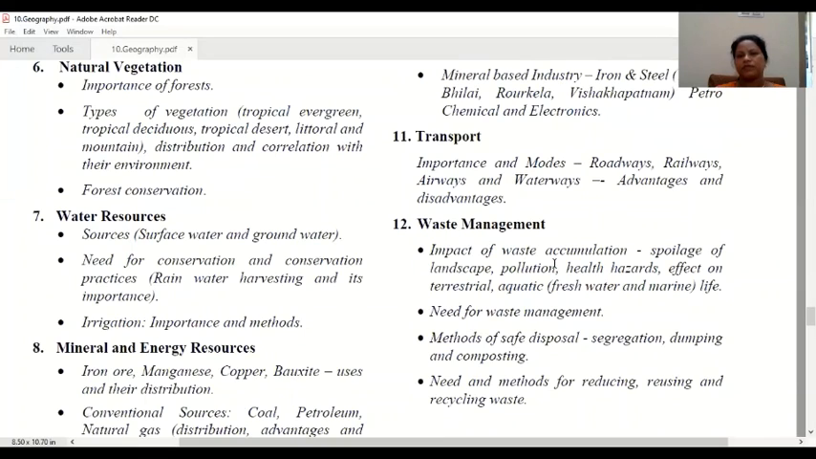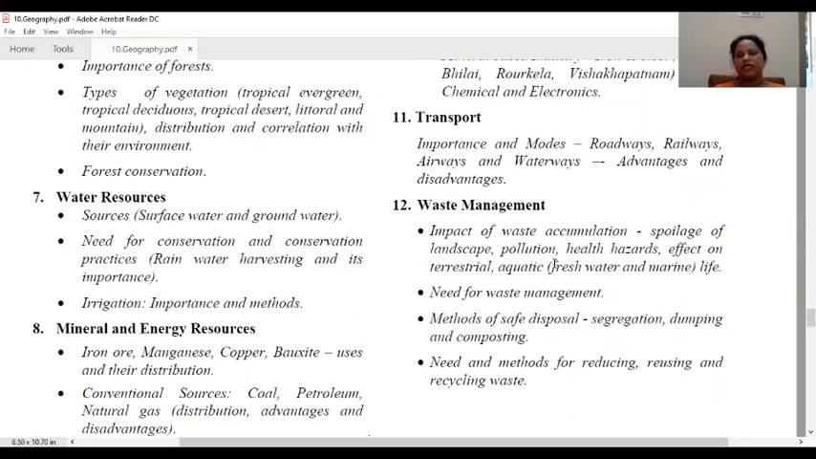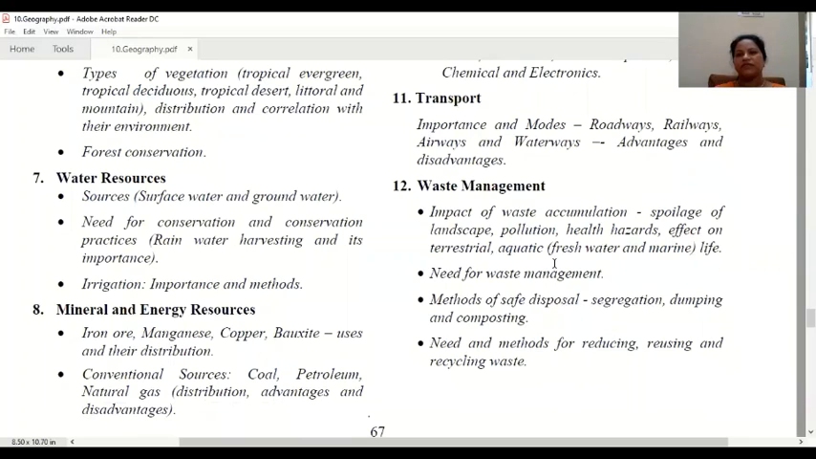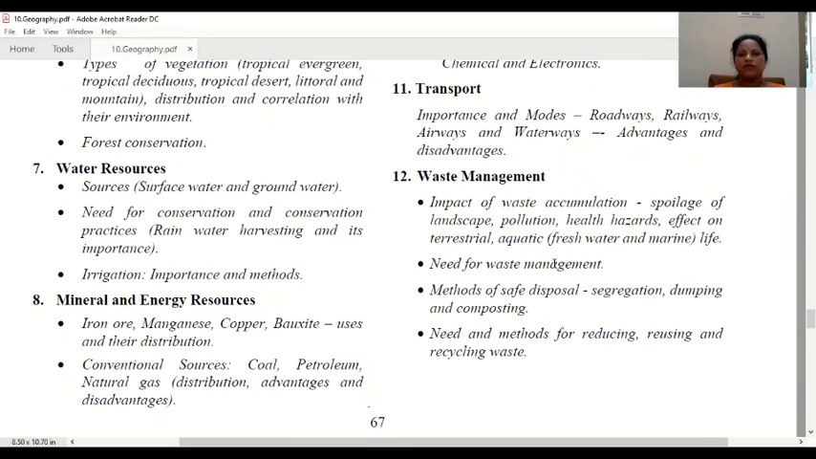Next is transport. Without transport, we can't distribute any type of resource in our country or outside. Transport is a very important factor for the development of any country's economy. So, the important transport systems which we use in our country, it's very easy, as you all know: roadways, railways and waterways. What are their advantages? What are their disadvantages? We have to study.